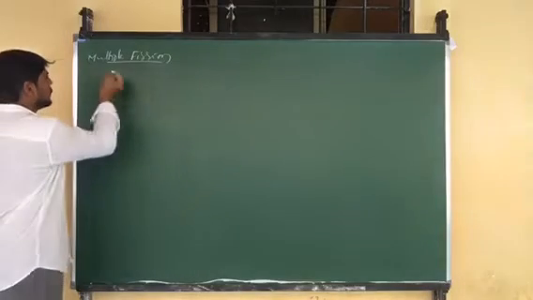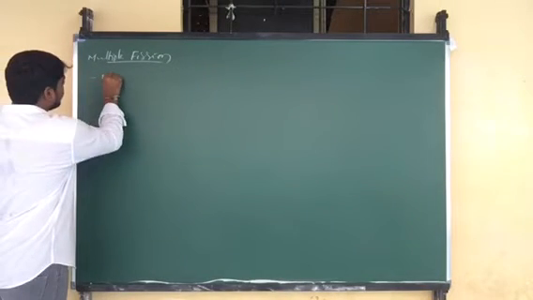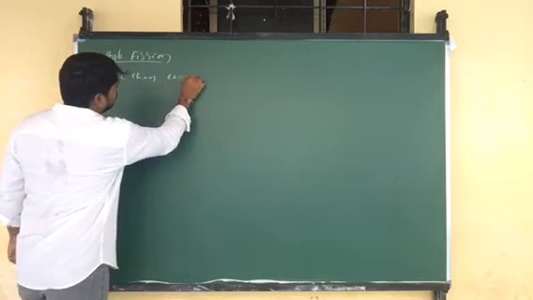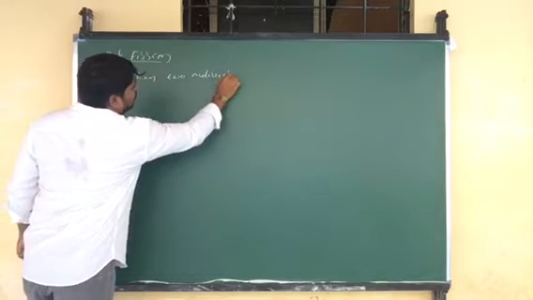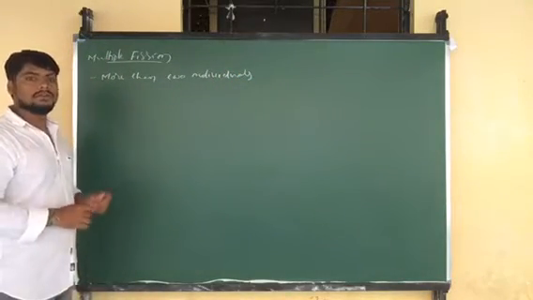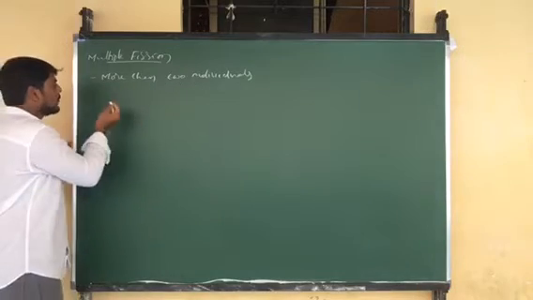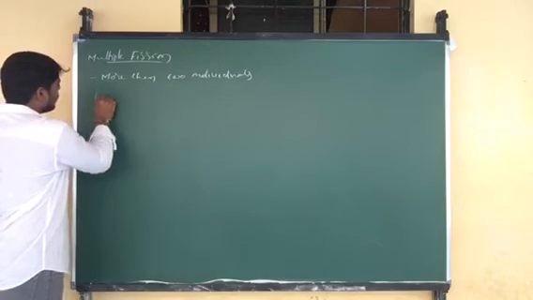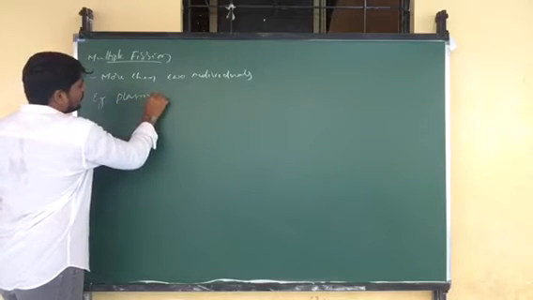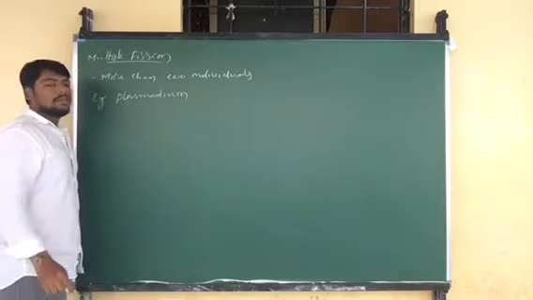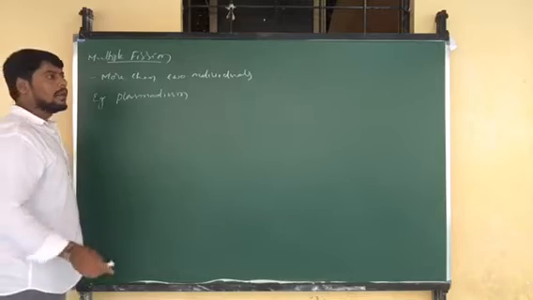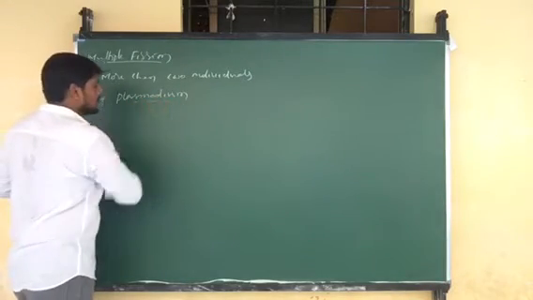Multiple fission: more than two individuals are developed by means of multiple fission. So for example, you can take Plasmodium. Plasmodium is one of the malaria parasites which causes malaria disease.